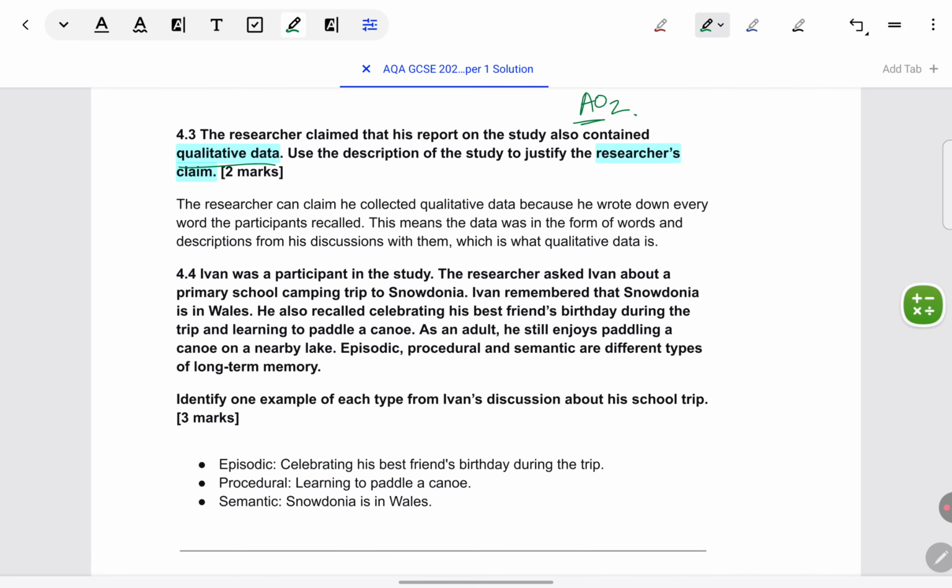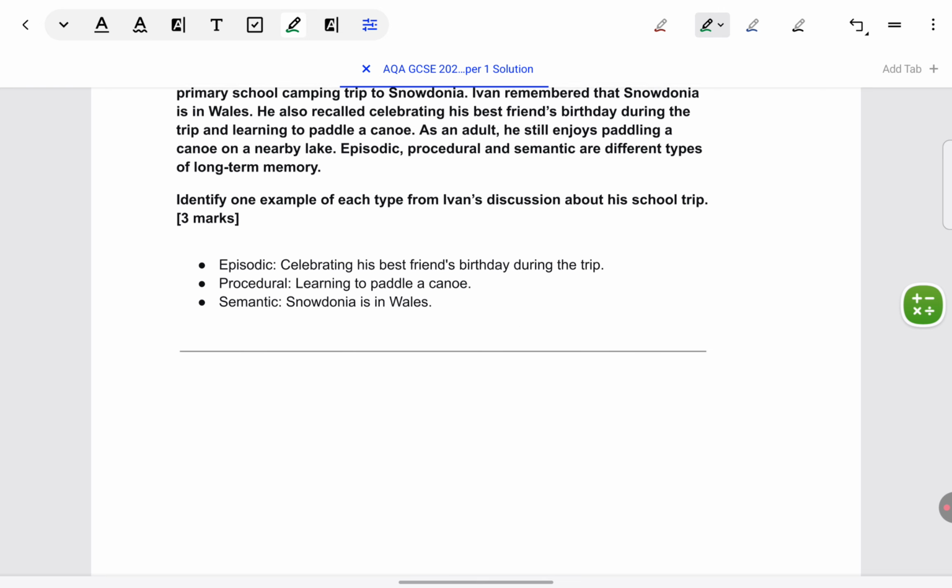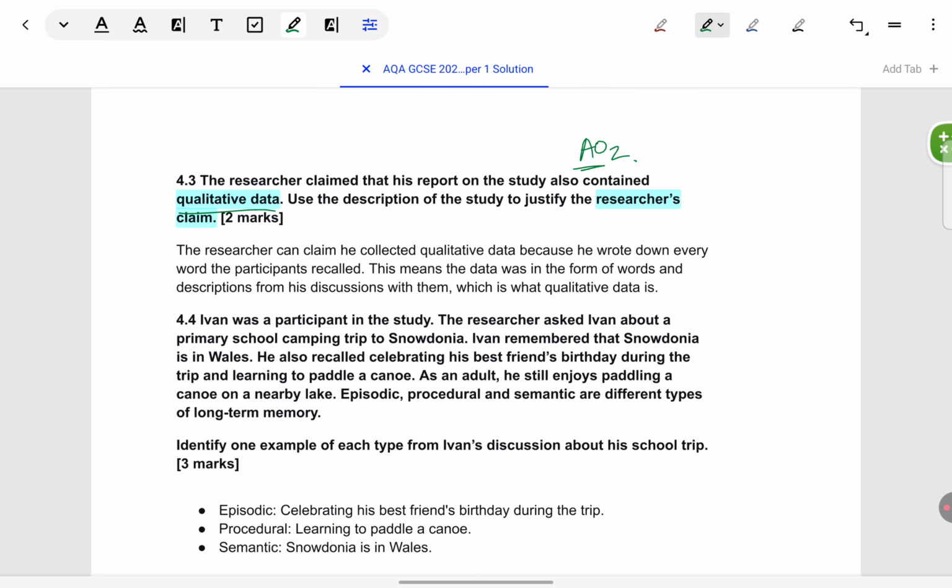No doubt in research methods you have learned a general definition of what qualitative data is. But here if you're going to give only that, like descriptively you're going to write qualitative data is data in words or in descriptions, you will not get marks. You can say that it is descriptive data, but then immediately you have to link it to the situation given. Always for AO2 at GCSE, think of the CCL technique: context, content, link.